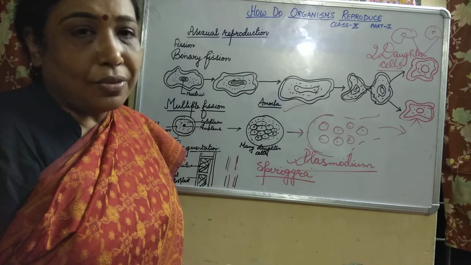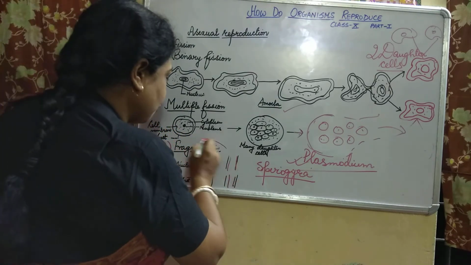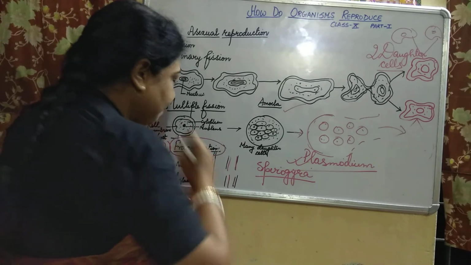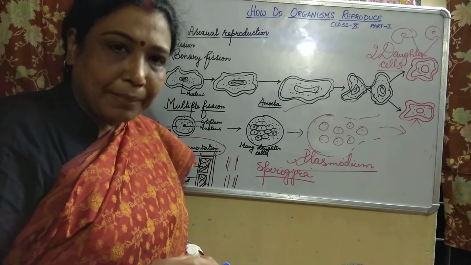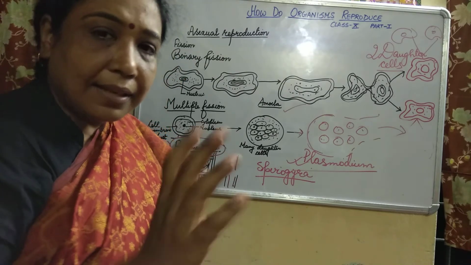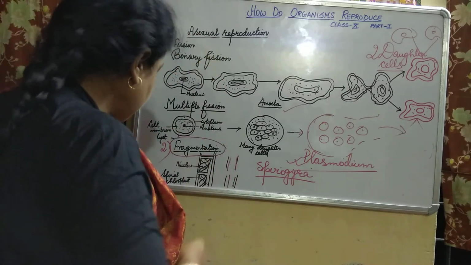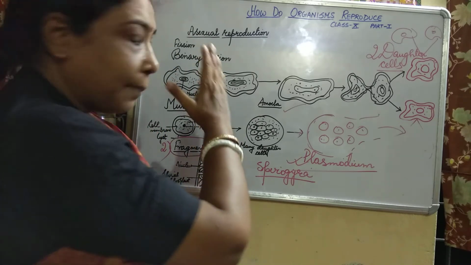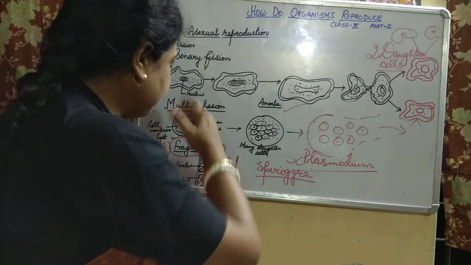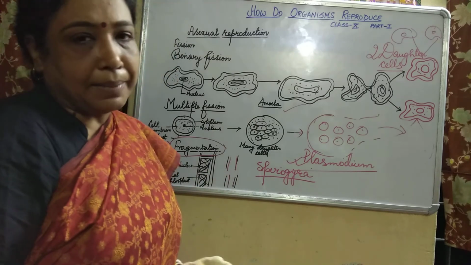So in this way asexual reproduction takes place. That is known as fragmentation. So till now what we have studied is binary fission, multiple fission and fragmentation.